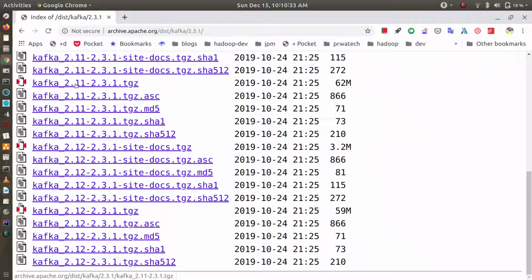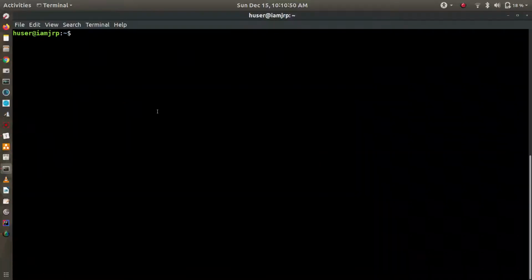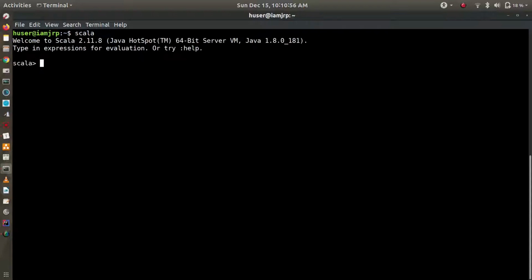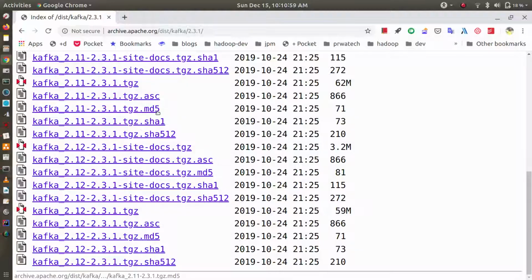For a given Scala version, this is the Kafka version you should use, and if you have Scala version 2.12, then you can use this version. In my system I have Scala version 2.11.8, so I will install 2.11.